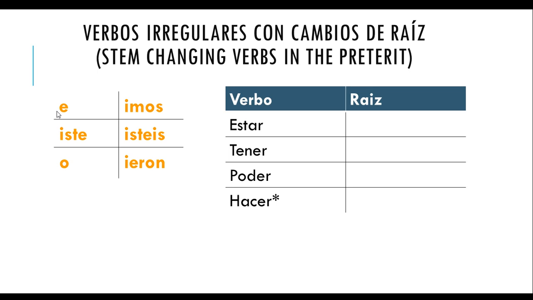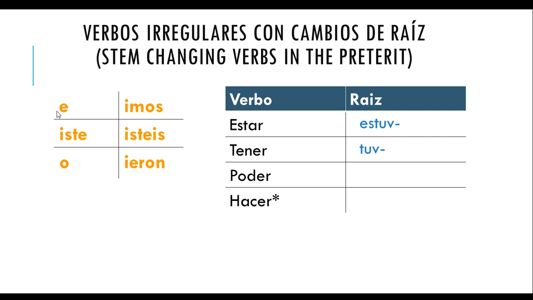Those 4 verbs had the following endings: iste, imos, istes, and ieron in the preterite. And remember, they did not have any accent marks. And then when you conjugated the verb estar, you changed the stem of the verb in the preterite. So it was estuv, and then you added those endings. So if you remember, the yo form was estuve. Tú estuviste, él estuvo, nosotros estuvimos, vosotros estuvisteis, ellos, ellas, ustedes estuvieron.